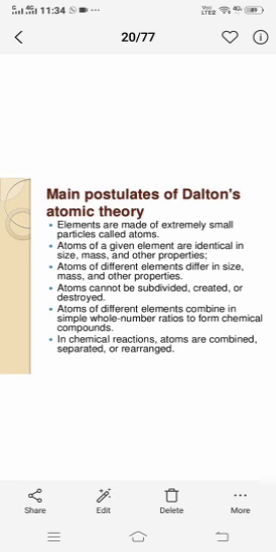Next one: atoms cannot be subdivided. Atoms are indivisible parts, okay, indivisible, which we cannot divide. So further, atoms cannot be divided. He said atoms cannot be subdivided, obviously, and they cannot be created or destroyed, that is, we cannot create any atom or destroy any atom. Atoms of different elements combine in simple whole number ratio to form chemical compounds.